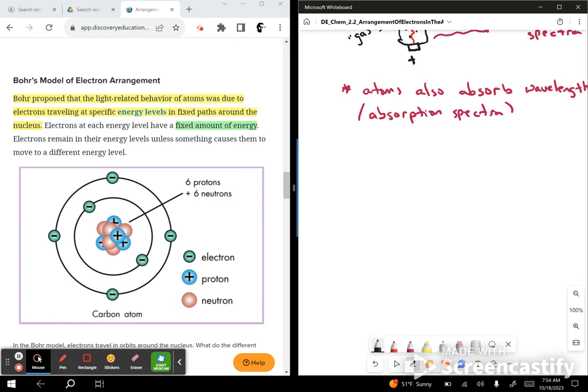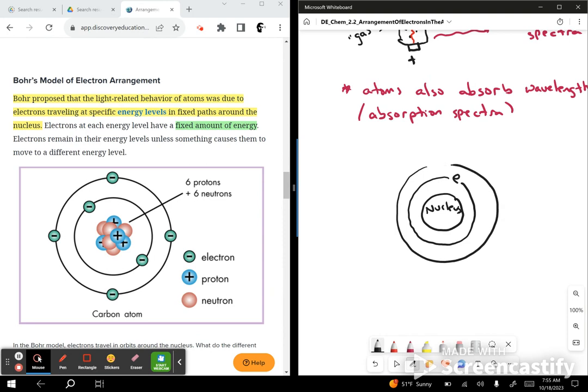Okay. So let's go ahead and just draw this out here. So Bohr's model was something like this. You have the nucleus, right? You have your nucleus. And he suggested that you had these electrons that were orbiting. And when you had an electron that moved up to the next level, it absorbs energy as it moves to a higher level.